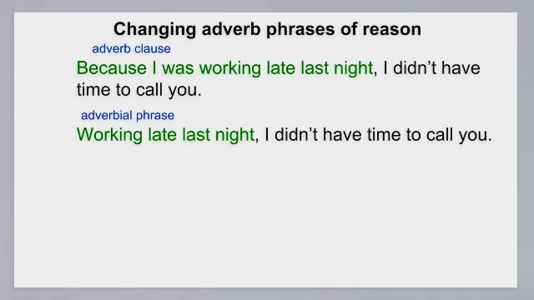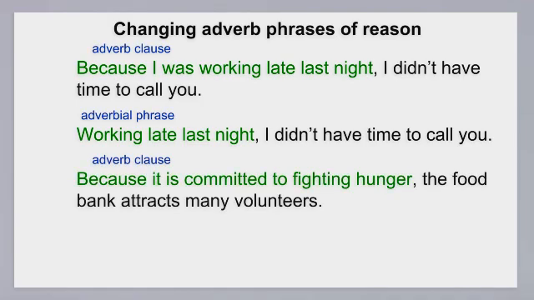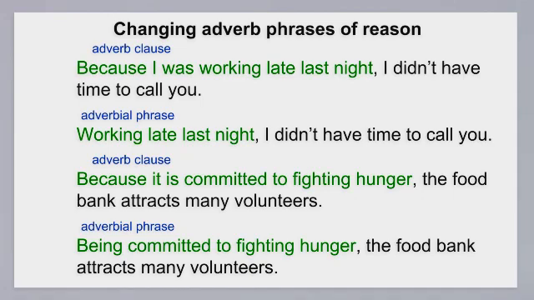Because, since, or as, plus a form of be can be changed to being in an adverbial phrase. Look at the adverb clause with a be verb in the sentence. Because the food bank is committed to fighting hunger, it attracts many volunteers. The be verb is changed to being. Being committed to fighting hunger, the food bank attracts many volunteers. An adverb clause with a passive verb can be changed to an adverbial phrase with only a past participle.